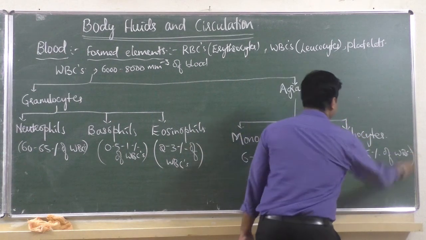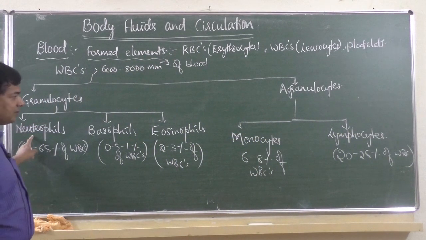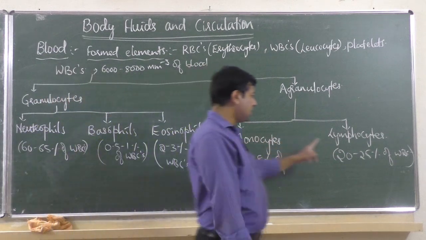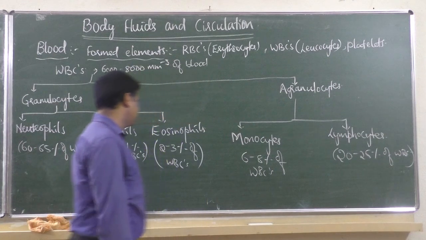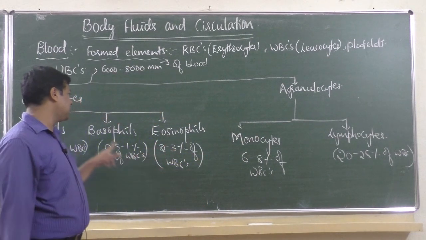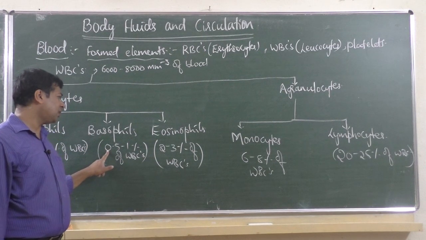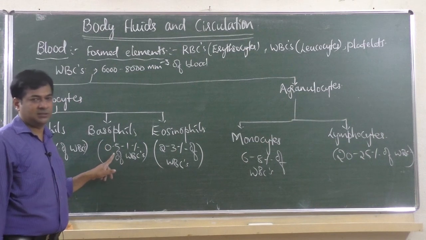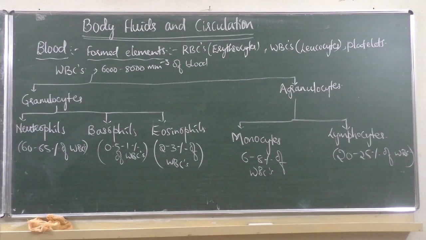So lymphocytes are second highest in number. First highest is neutrophils at 60 to 65%. Second highest is lymphocytes, 20 to 25% of WBC. Then comes monocytes, 6 to 8%. Then eosinophils, 2 to 3%. And last, very less in number, 0.5 to 1%, sometimes less than 1%. Okay. So we have discussed this, and we have seen the functions of these cells also, if you remember.